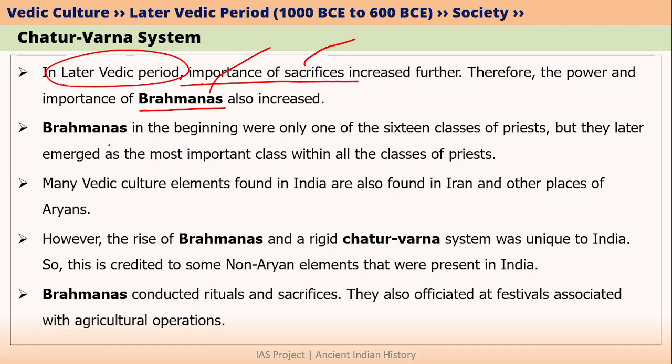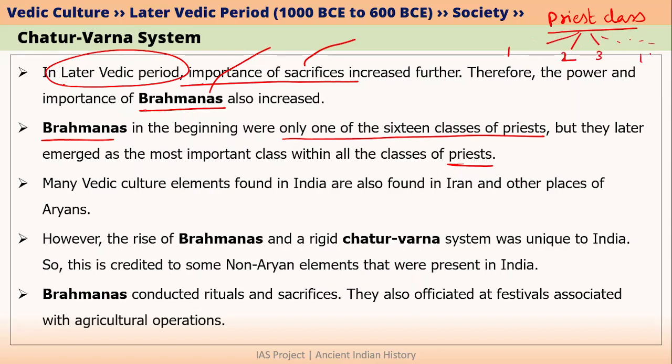At this point, we also have to understand the difference between Brahmanas and priests. Initially, Brahmanas were actually one of the 16 classes of priests. So during the Rigvedic period, there was priest class. And within this priest class, there were basically 16 type of groups, or let's say 16 type of subclasses. And Brahmanas were basically only one subclass within the priest class.